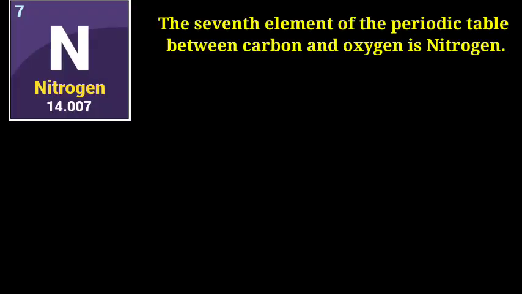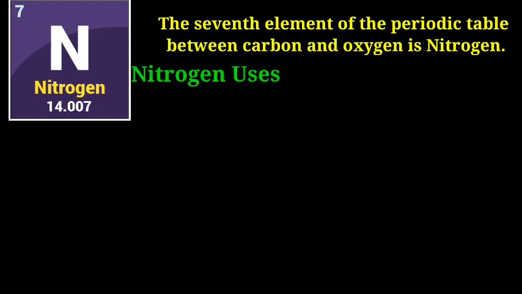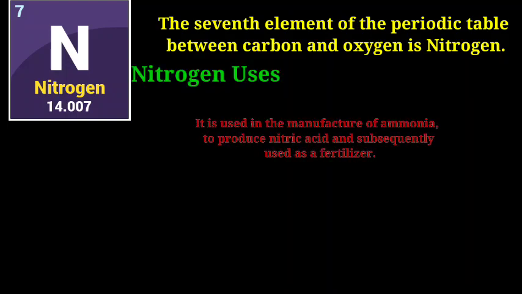Now we will talk about nitrogen. Its atomic number is 7 and atomic mass is 14, and it is the 7th element of the periodic table, between carbon and oxygen. Already we have discussed the amount of nitrogen in the pie chart. There is 78% nitrogen in our atmosphere. Now we will talk about the uses of nitrogen.